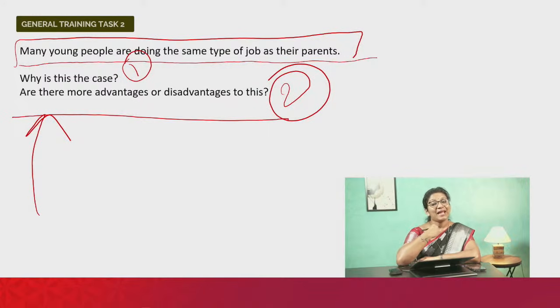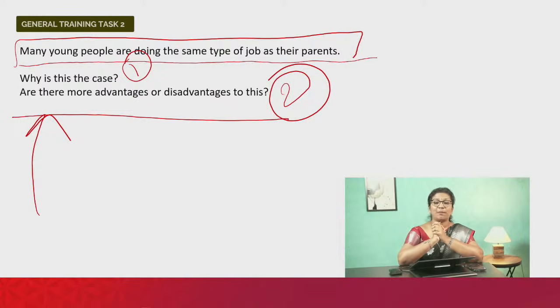And it could also be that I have a natural talent. Maybe I'm good at singing. Maybe I'm a dancer. Maybe I love making things. I'm more creative. But I end up taking up medicine just because my parents are doctors. So these could be the disadvantages. Maybe giving up, being unsuccessful.